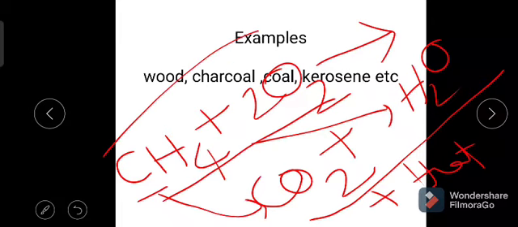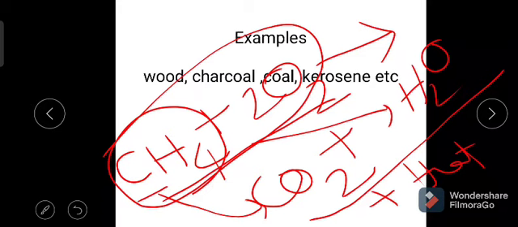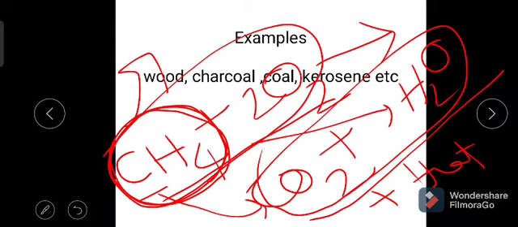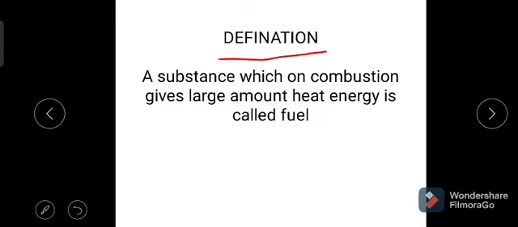Methane is a higher energy compound. It contains some energy, and on burning it produces some amount of heat energy. Before that it has higher energy. After combustion it produces heat energy and the products have the least energy. Once again I am repeating, the definition of the fuel: the substance which on combustion gives a large amount of heat energy is called a fuel.